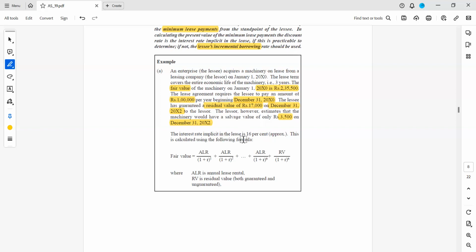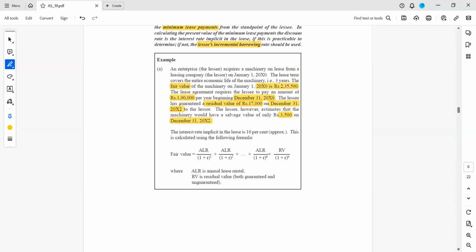Now they have calculated the discounting factor as 16% in this example. I will show you how it is coming correctly. I will take one Excel so that you will have more clarity.